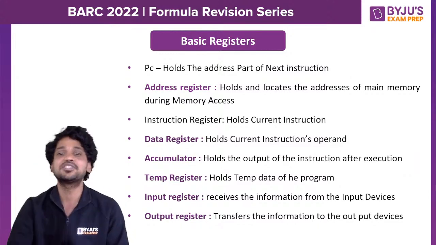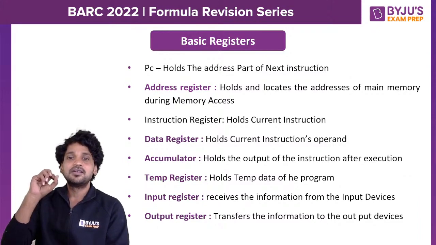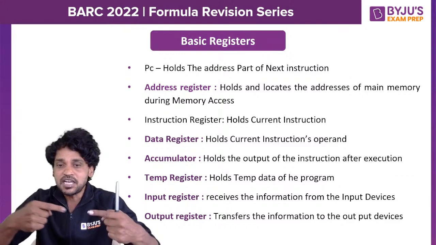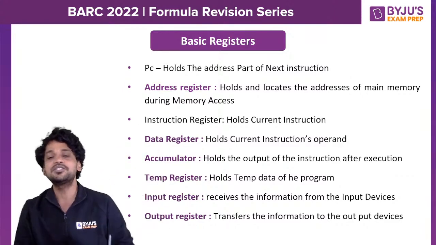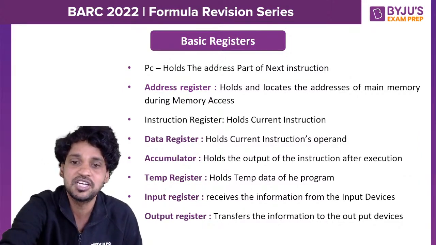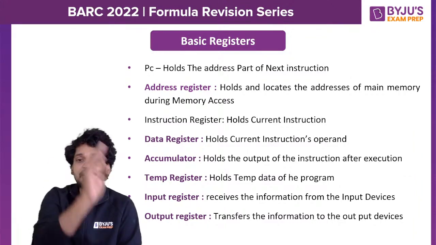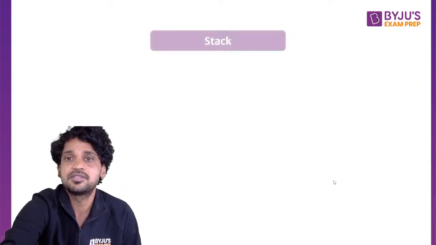Similarly, what is the output register? What is the data that gets stored by the output register? If you take an output from the system, the data that originated in the main memory will initially be transferred to the output register. From the output register, it will get transferred to the peripheral device. So this input register and output register are essentially the communication medium between IO devices and the main memory.